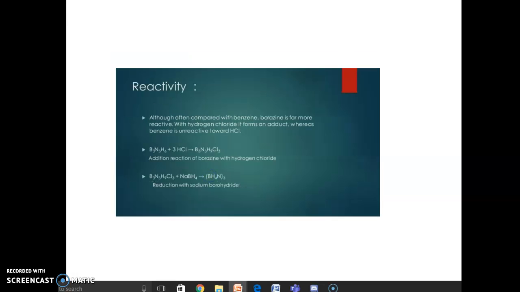Although often compared to the reactivity of benzene, borazine is far more reactive with hydrogen chloride and it forms an adduct, whereas benzene is unreactive towards hydrochloric acid. So B3N3H6 plus 3HCl giving B3N3H9Cl3, the addition reaction of borazine with hydrogen chloride. When this product is reacted with sodium borohydride, it gives reduction. On reduction with borohydride, it gives (BH4N)3.